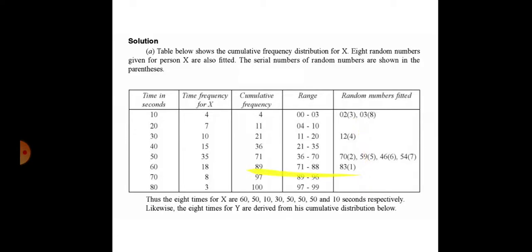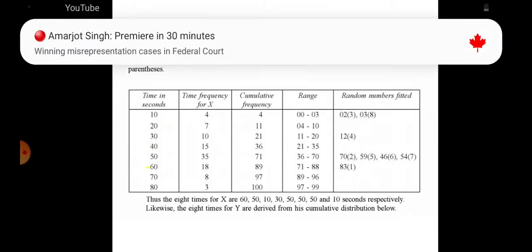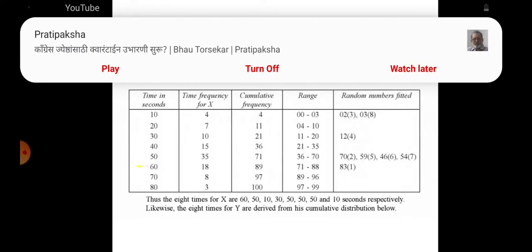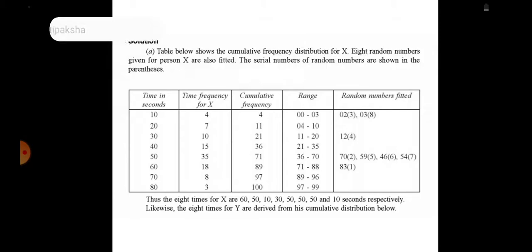With respect to this there is time. So for first is 60, for second is 50, for third is 10 seconds, for fourth is 30 seconds, for fifth is 50 seconds, sixth 50 seconds and seventh 50 seconds and eighth 10 seconds respectively. So these are times with respect to random numbers.